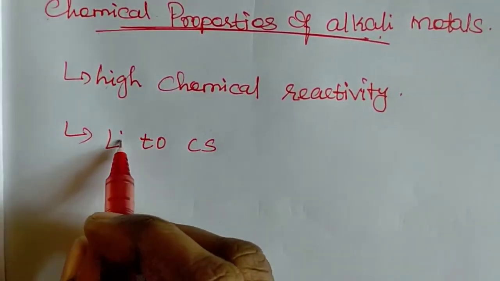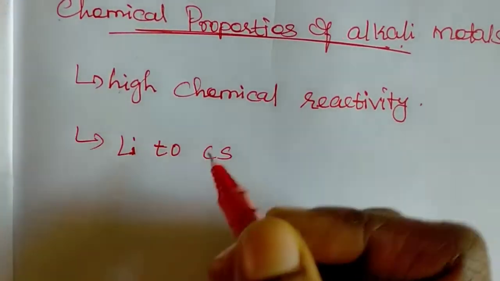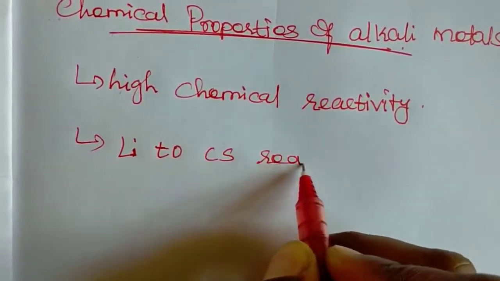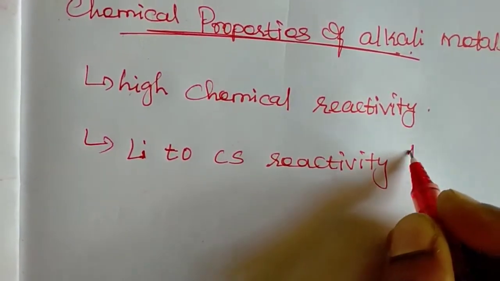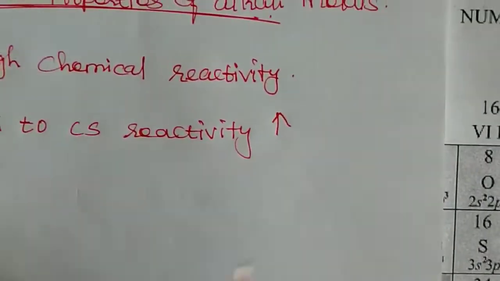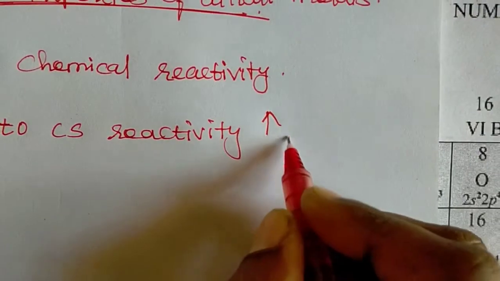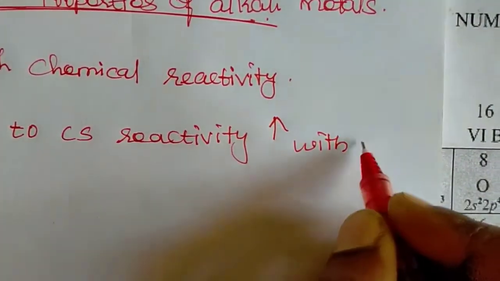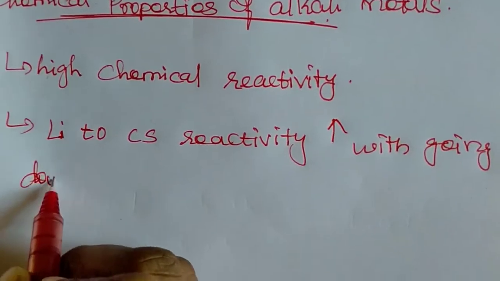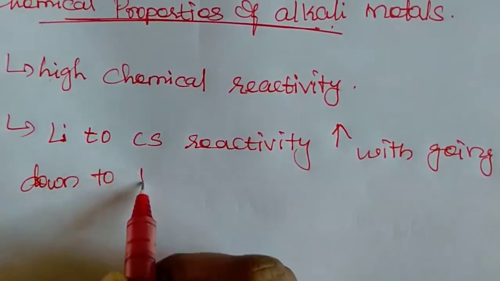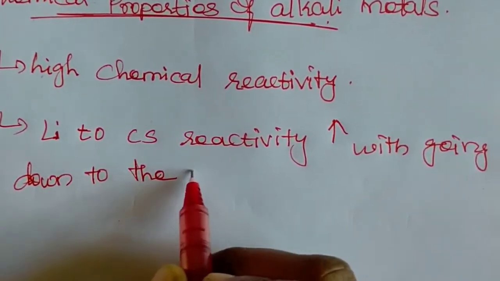So now the reactivity is increasing going down the group 1.